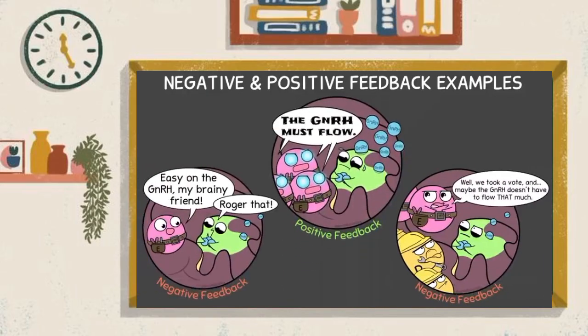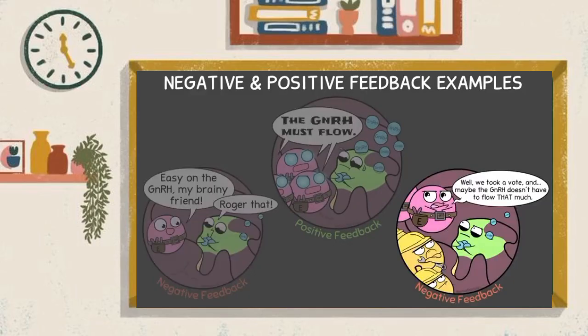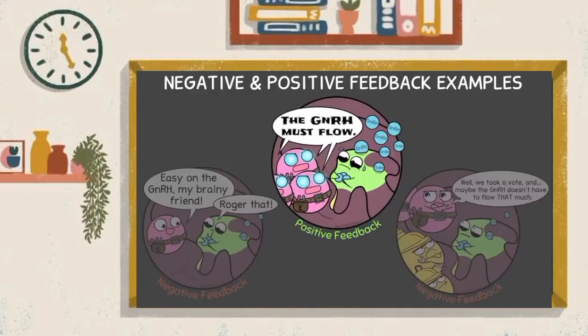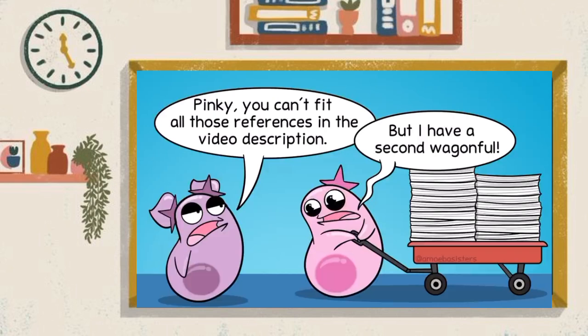Just a little helpful note, if you do a rewatch of this hormonal control part of the video, you can catch negative and positive feedback examples. We had a negative feedback example in the early to mid follicular phase and in the luteal phase after ovulation. We mentioned positive feedback happening in the late follicular phase. If you want more examples of negative or positive feedback mechanisms in this process, because there are more details to explore, like how the dominant follicle is selected, check out our further reading in our description.